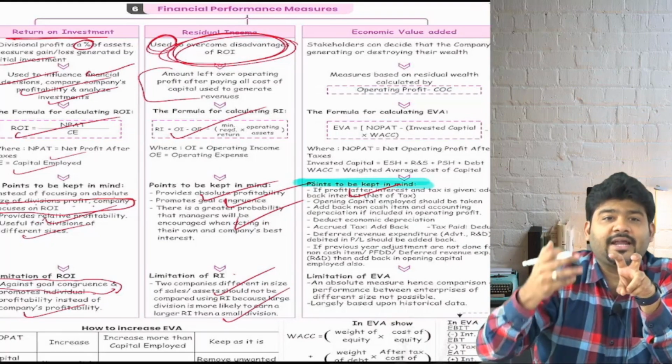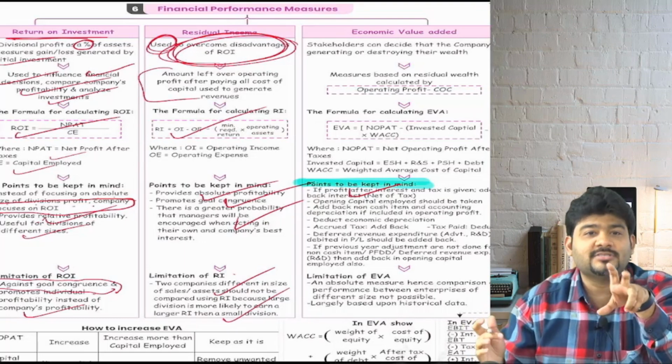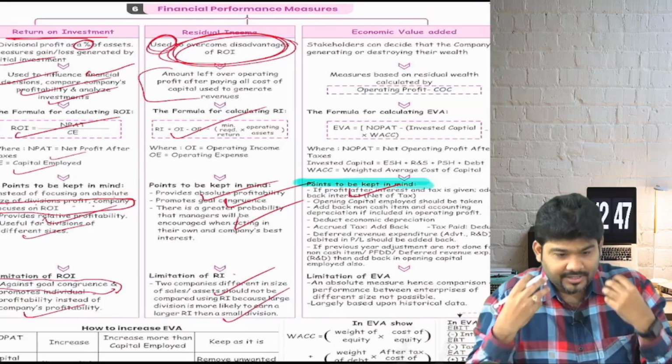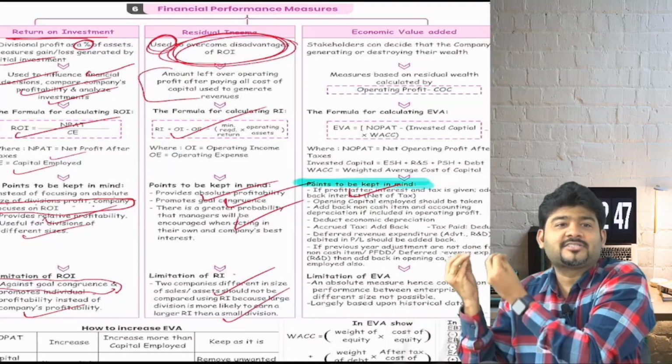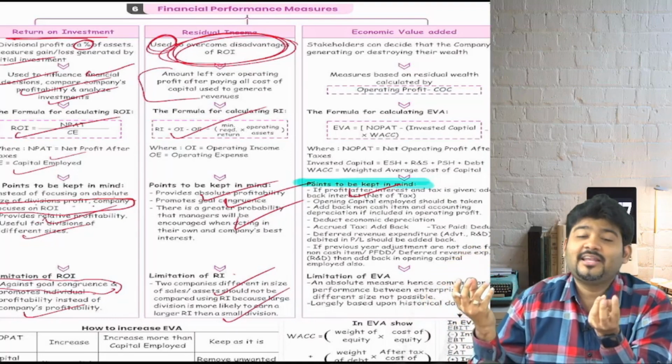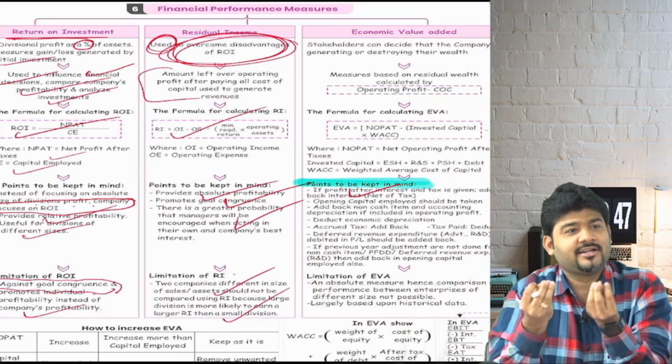We may be tempted to take either an average or a closing, but is it our father's trademark or copyright? So we'll have to go as per Mr. Stern and Stewart.